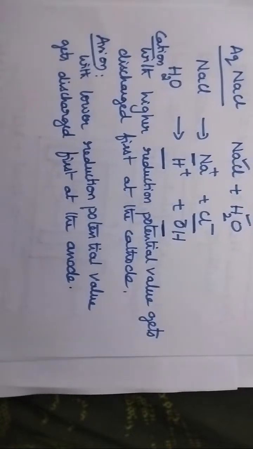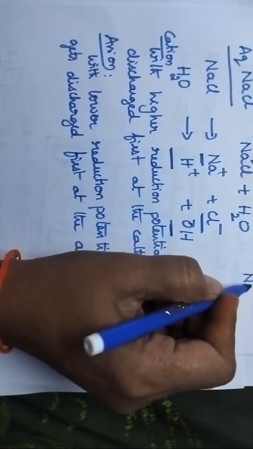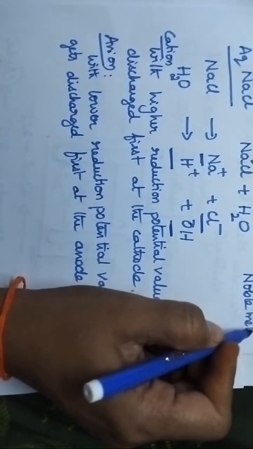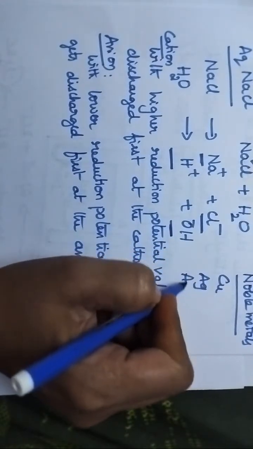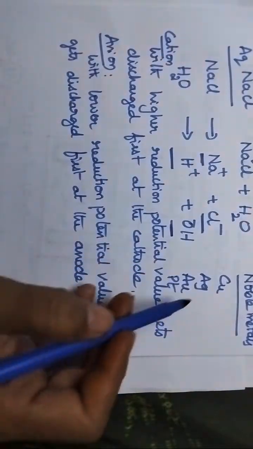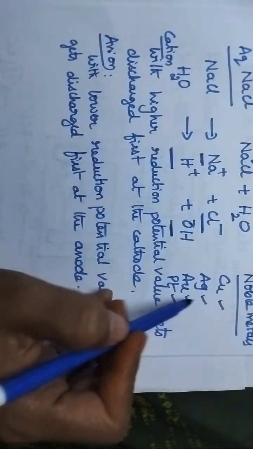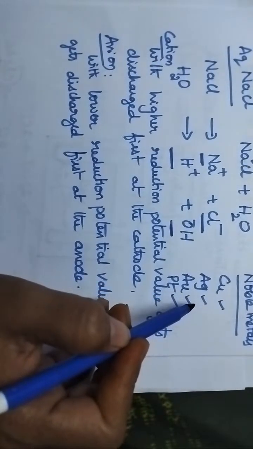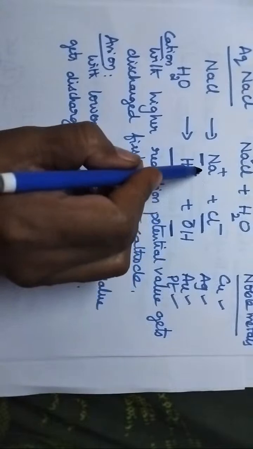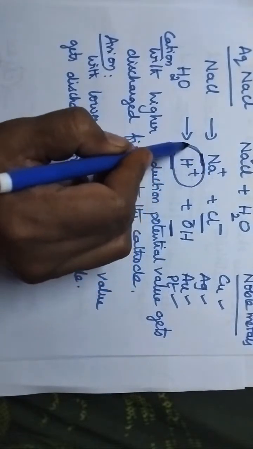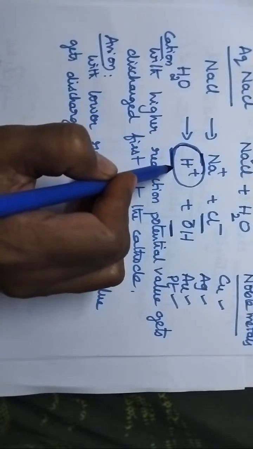Whenever you consider the electrochemical series, especially in the case of noble metals, just remember noble metals include copper, silver, gold, platinum. Whenever these metals are present in the electrolytic solution, definitely these metals will be discharged first. If the metal is other than noble metals, then hydrogen gas will be liberated at the cathode. This is the simple logic.